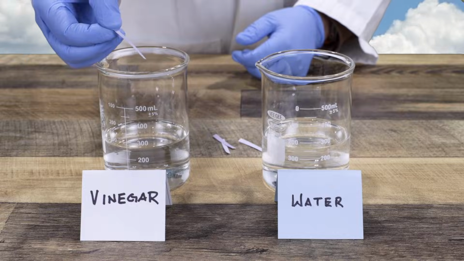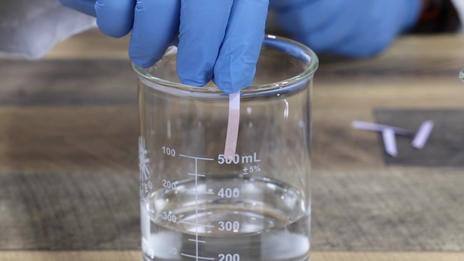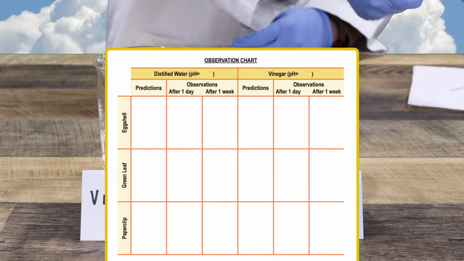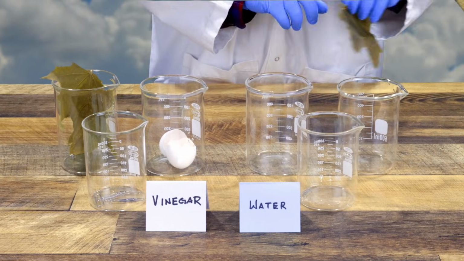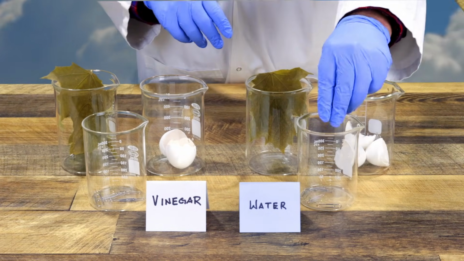Before we do that, let's measure the pH of each liquid and record it. Make some predictions about what you think will happen to each item in both the water and the vinegar. Now it is time to place our items into each substance and observe the results.